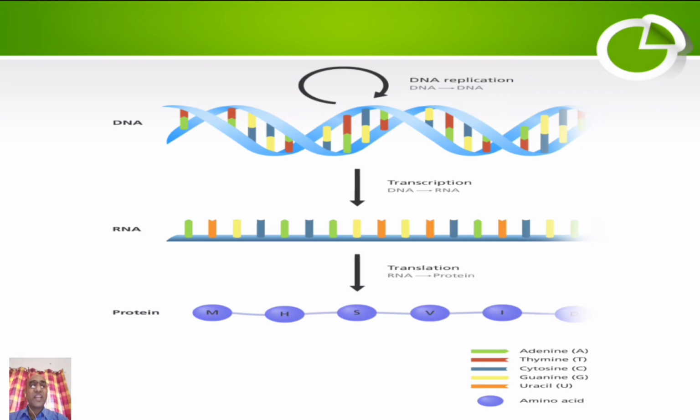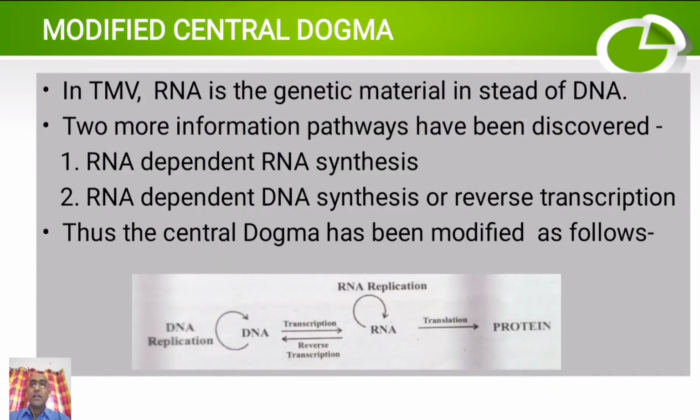But later some modifications were made to the original concept of central dogma. In the case of viruses, it was found that the genetic material is RNA instead of DNA, especially in tobacco mosaic virus. Not in all viruses, but in some RNA viruses like tobacco mosaic virus, RNA is the genetic material instead of DNA.